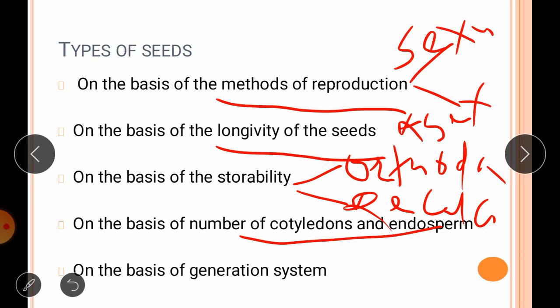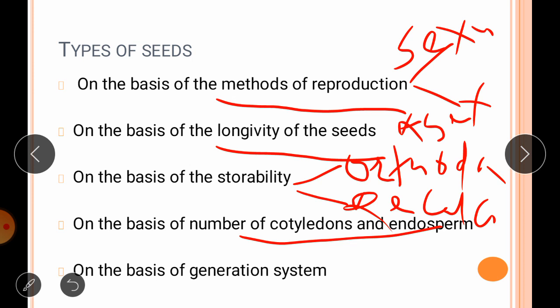While on the basis of endosperm, there are again two types: albuminous seed and ex-albuminous seed, or endospermic and non-endospermic seed. Those seeds having endosperm are called albuminous or endospermic seed, while those not possessing endosperm are called non-endospermic or ex-albuminous seed.